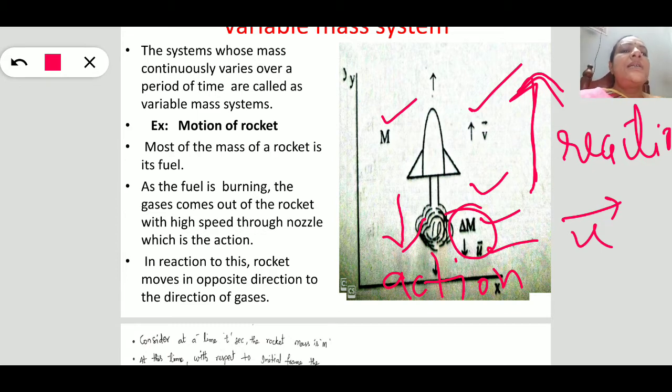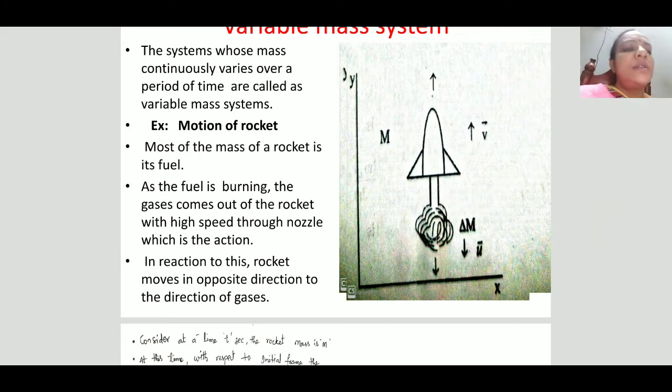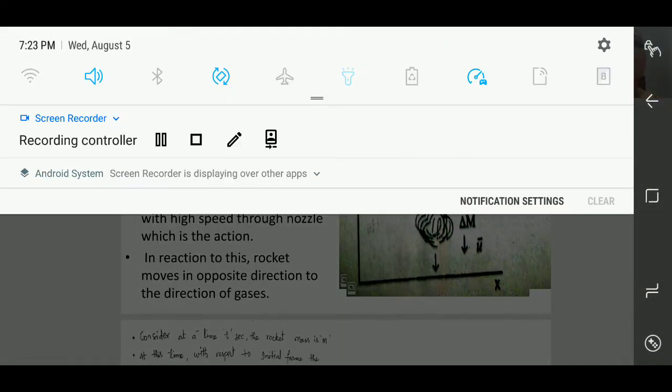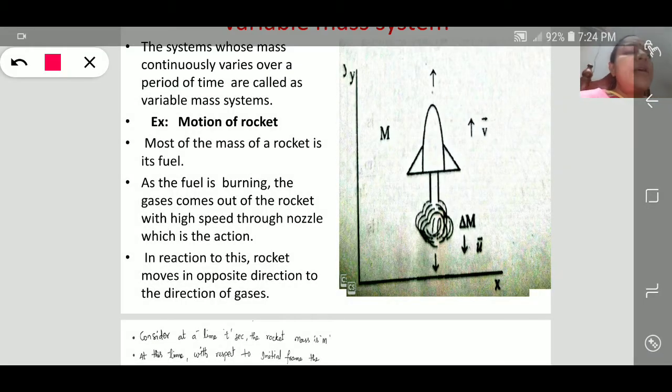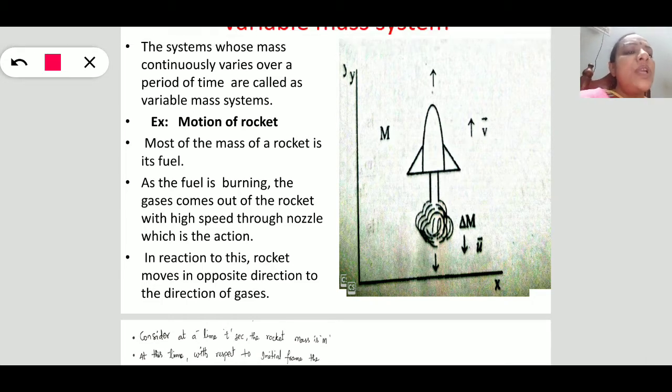Here, the reason we are considering the motion of a rocket is that it is the best example for this variable mass system. Just now I told that most of the mass of a rocket is its fuel only. So as the fuel burns, what happens? The pressure in this chamber rises, and as the fuel burns in this chamber, the gases come out from the nozzle with high speed due to the high pressure in the chamber.